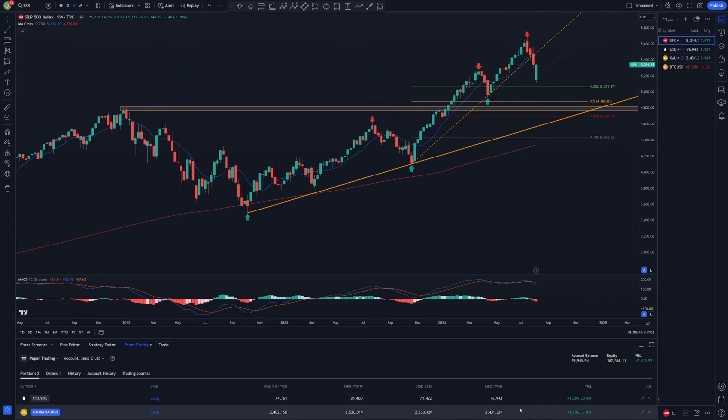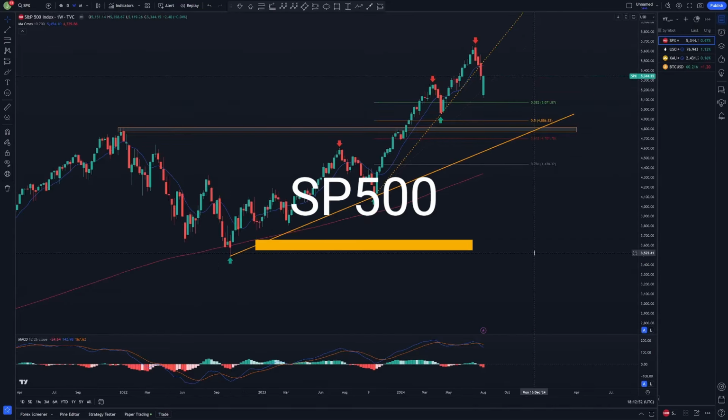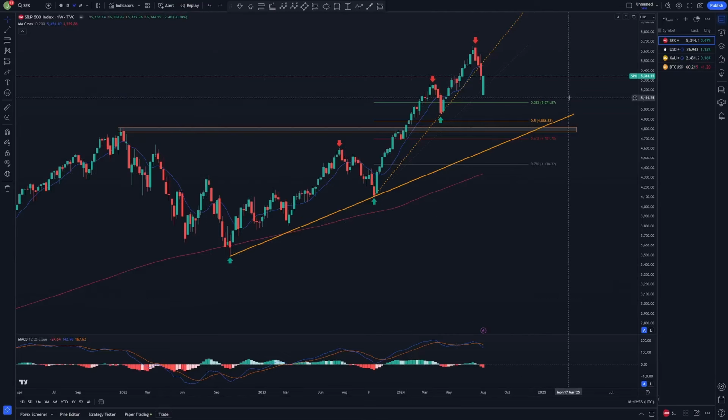I already have 2 positions open, but we will talk about them later, because like always, I start with S&P 500 on a weekly time frame. We can see that the market is still in an uptrend, but the weekly secondary orange dotted downtrend line got broken to the downside here, and that was the unexpected thing, because we had the end of the carry trade, the bad labor market data from the US, and the Near East conflict got back into the news. Because of that, prices declined pretty fast, and I wasn't able to hold my marks and sell my position fast enough.